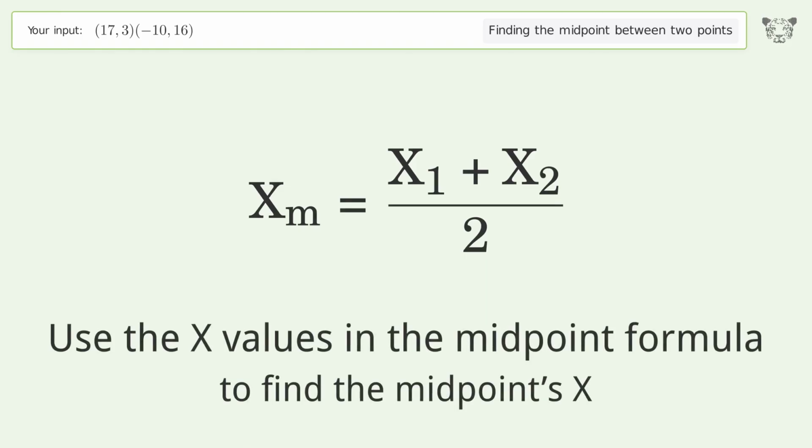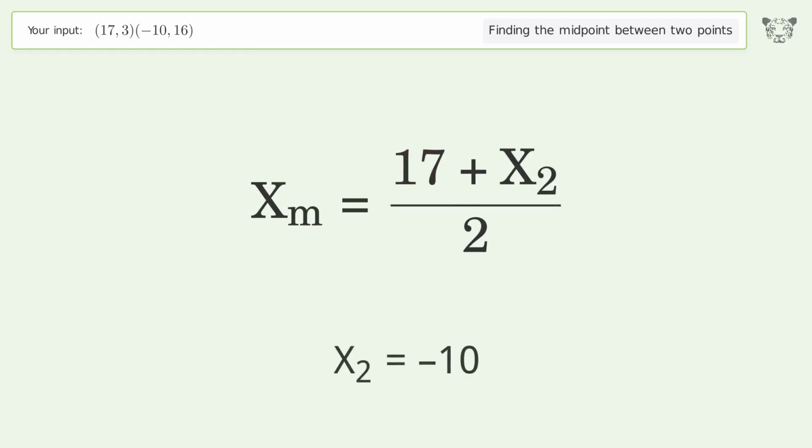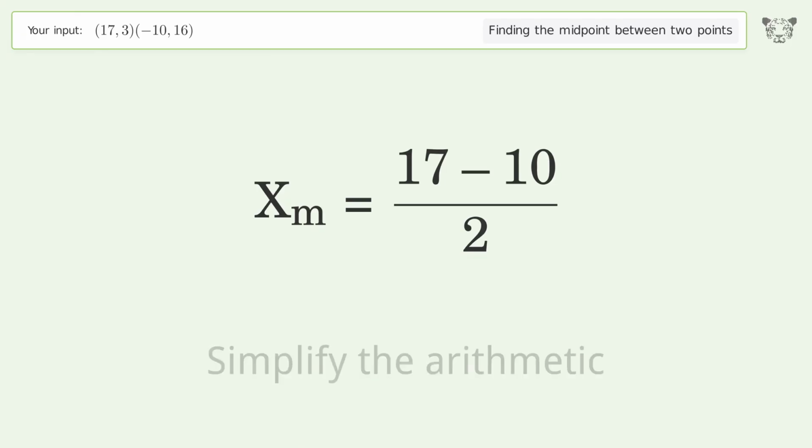Use the x values in the midpoint formula to find the midpoint's x. x1 equals 17. x2 equals -10. Simplify the arithmetic.